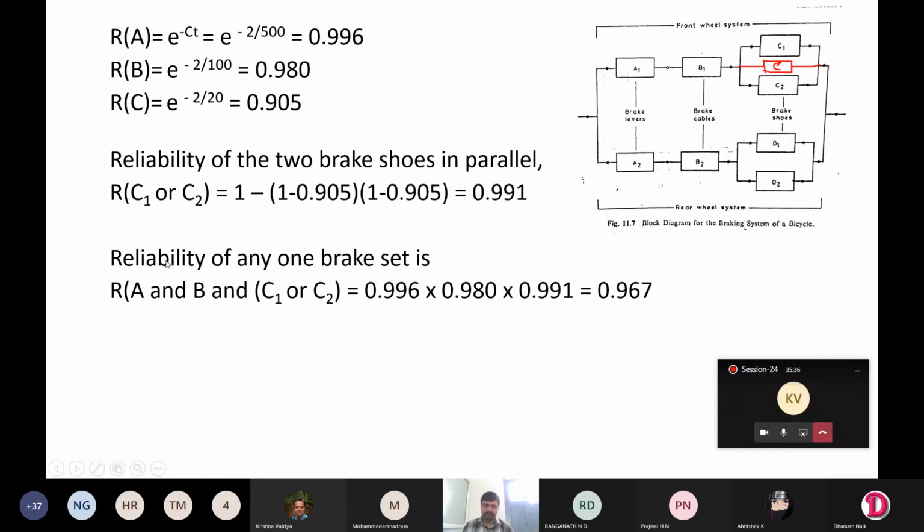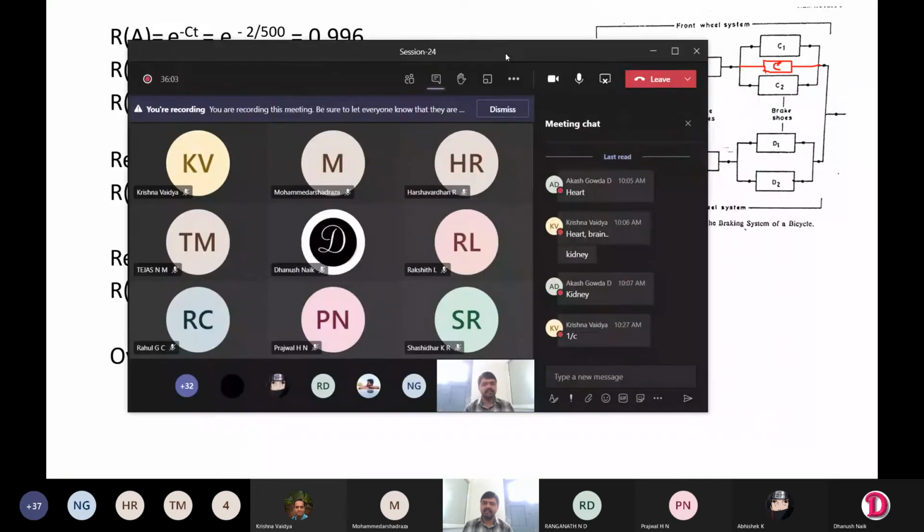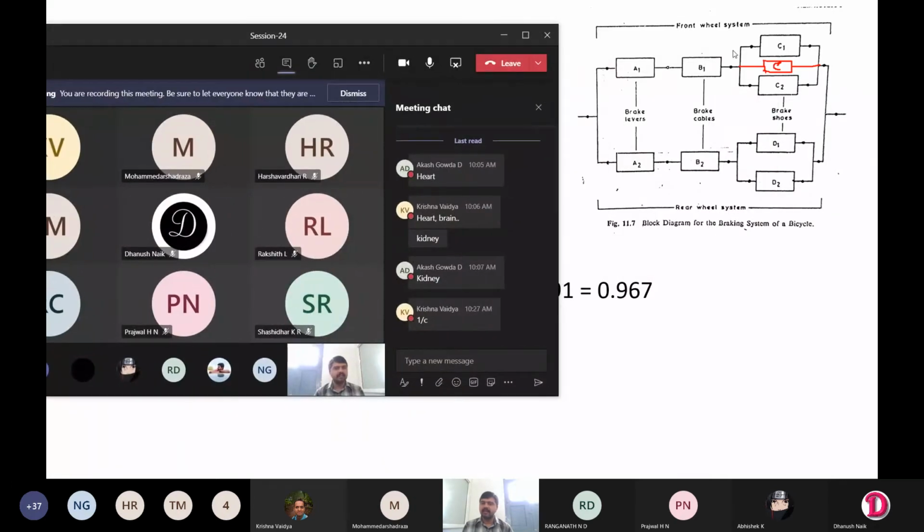So if you find the reliability for one brake set, that is sufficient. For this set also you are going to get the same value, since A1 and A2 are the same, B1 and B2 are the same, and C1, C2 and D1, D2 are the same. Because of that, for the rear wheel set also it will be the same, 0.967. Next, how are the front wheel and rear wheel connected, in series or parallel? This is the front wheel system and this is the rear wheel system. How are they connected?